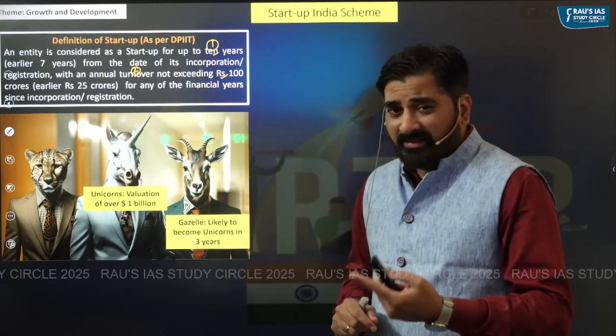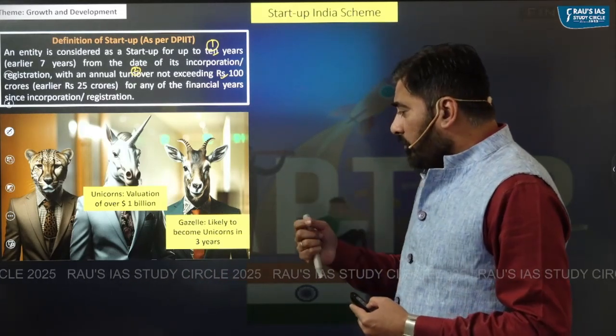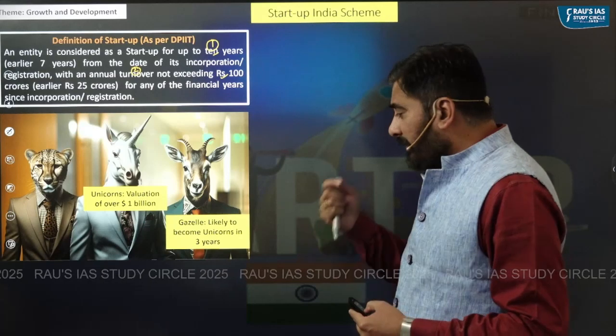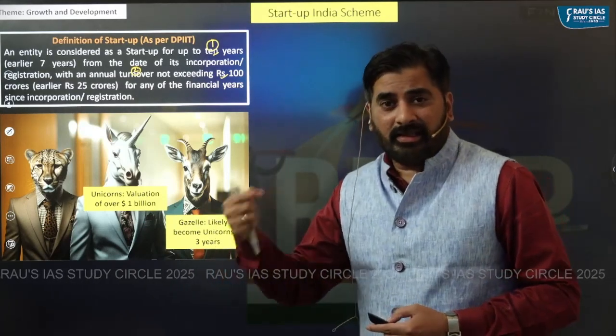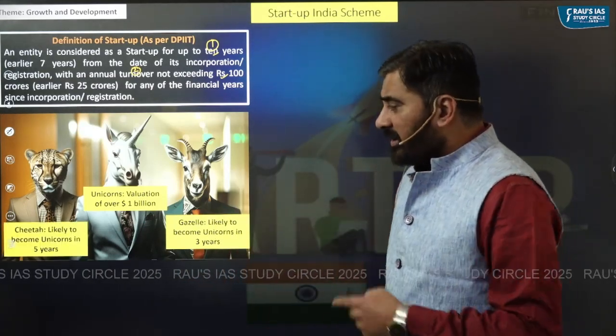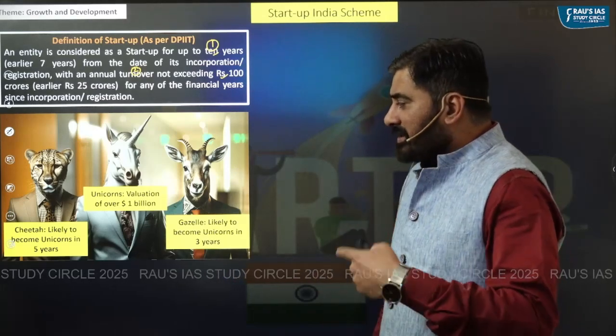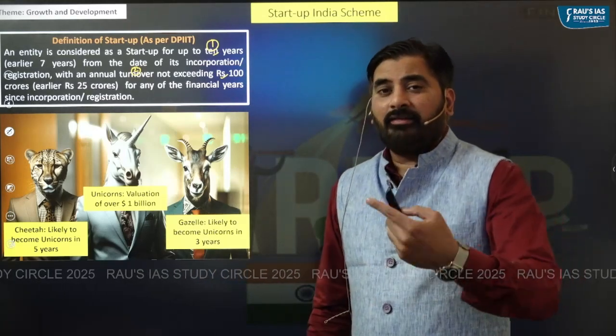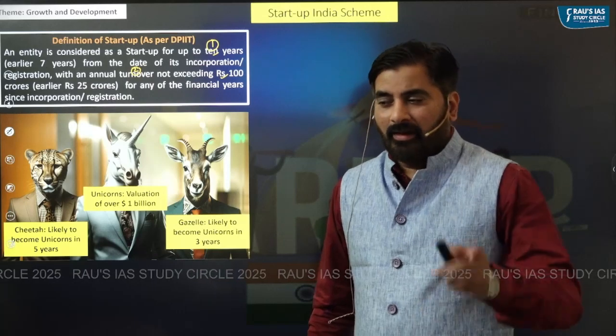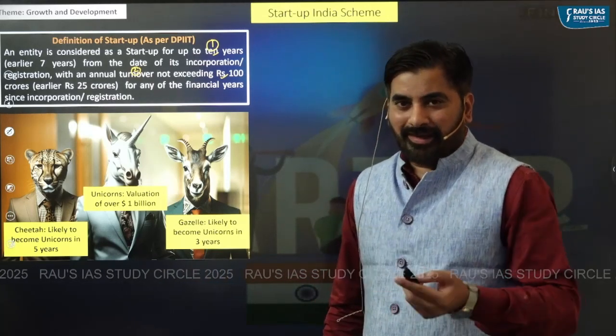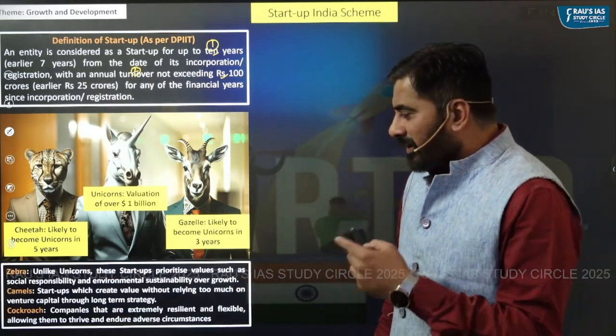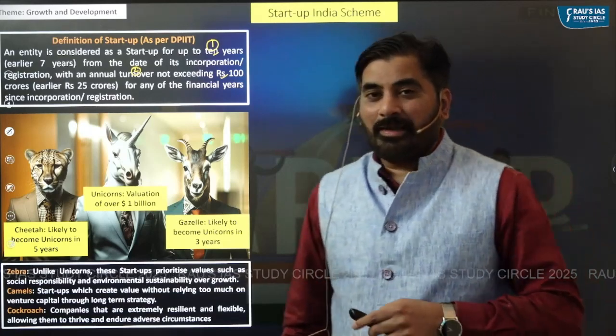Gazelle is a startup which is likely to become a unicorn in the next 3 years. Cheetah is a startup which is likely to become a unicorn in the next 5 years. Apart from these terms, there are some other terms related to startups. For example, you have zebra.